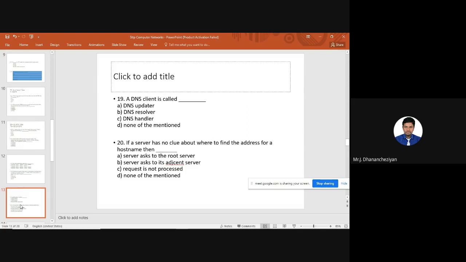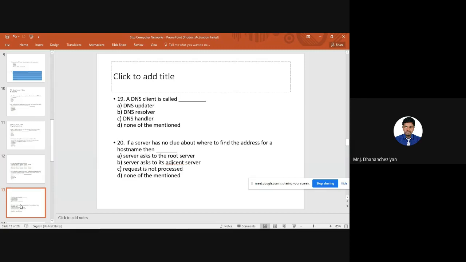If not, it will go up to the root server, right? That is called the root domain, and from there it will start the DNS processing. Okay, we all know the hierarchy, so it will go for a hierarchy based resolver. So for this particular question, the answer will be DNS resolver. A DNS client is called a DNS resolver.